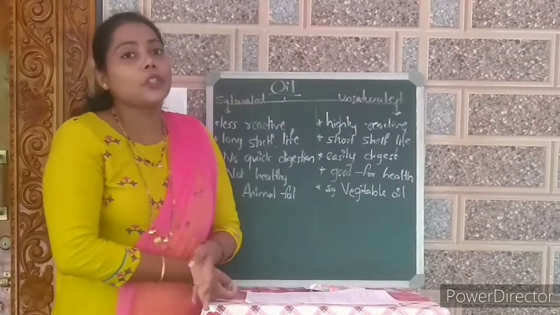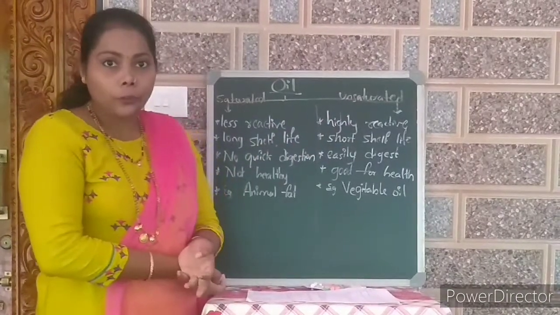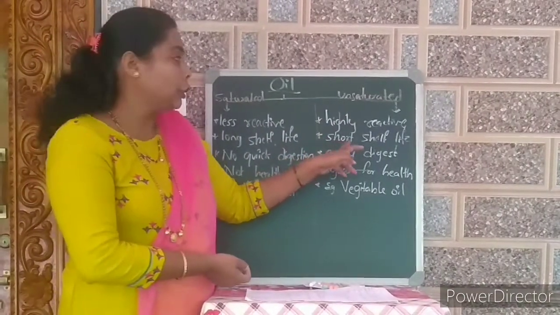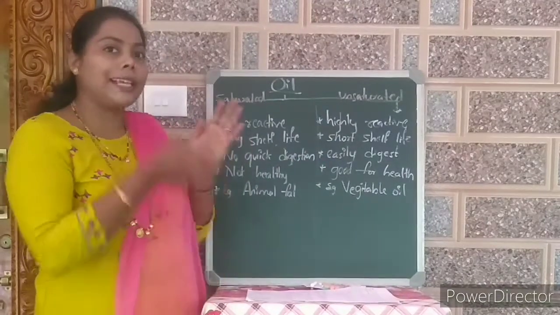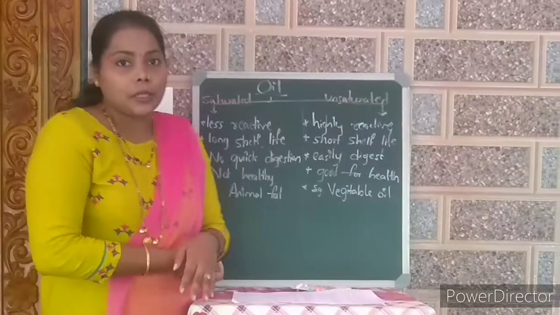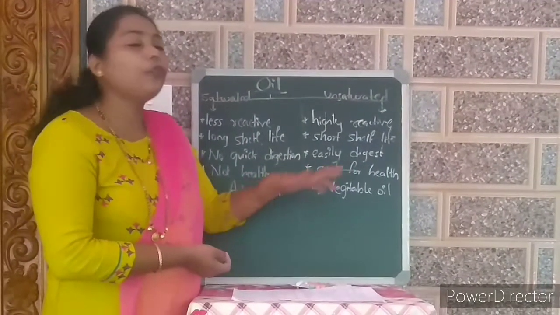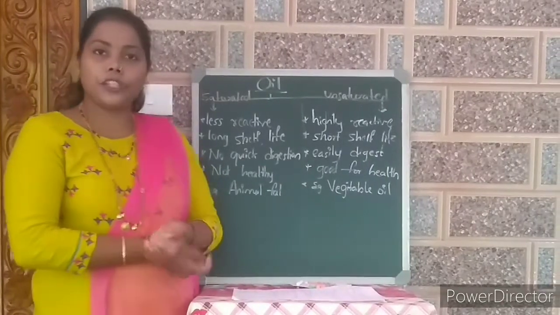Similarly, if we use unsaturated oils, then they are highly reactive, but they have a short shelf life. The expiry is less. Easily digested. We can digest the fat easily. Good for health. An example is vegetable oil.